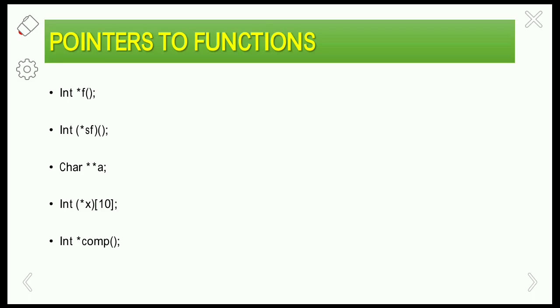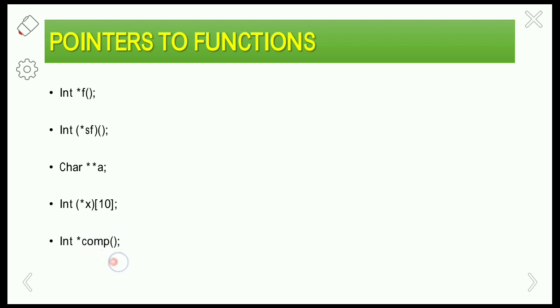So next one is int *comparison(). Here comparison is a function which returns a pointer to an integer.